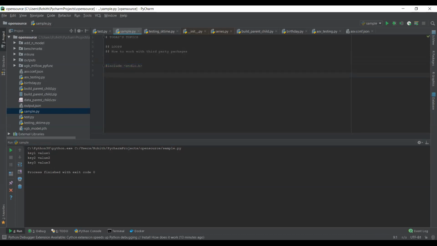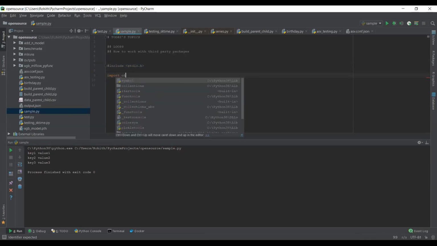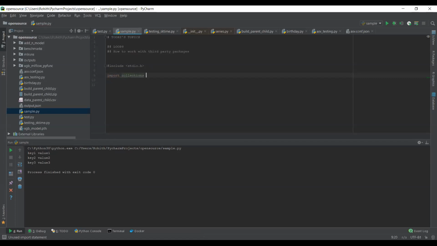While writing a new program, we simply include something like stdio.h in C. And in Java, we do import java.util, let's say the collections framework. We import some kind of hash map or something like this in Java as well.